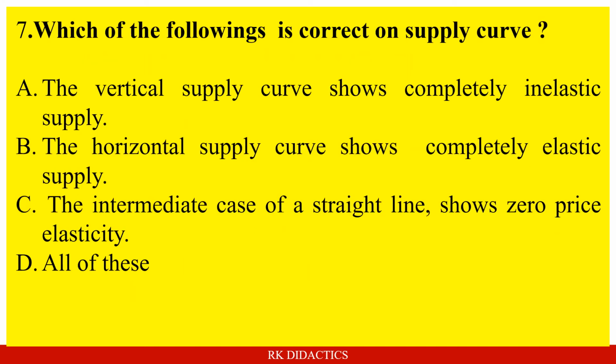Which of the following is correct on supply curve? A. The vertical supply curve shows completely inelastic supply. B. The horizontal supply curve shows completely elastic supply. C. The intermediate case of a straight line shows zero price elasticity. D. All of this. And the answer is all of this. All the three options are correct.